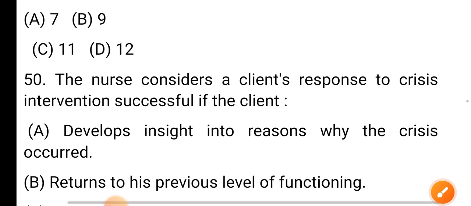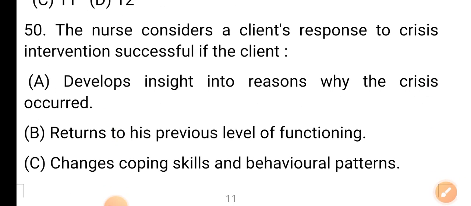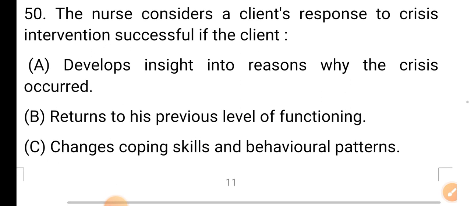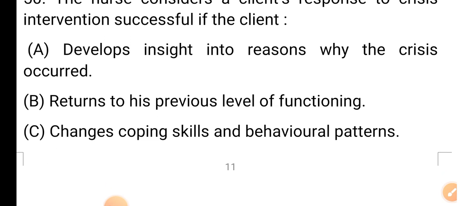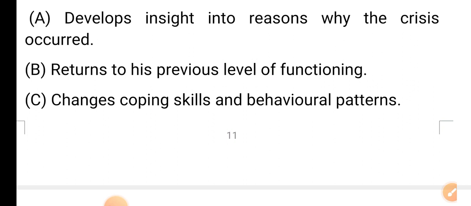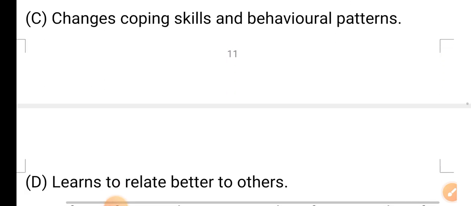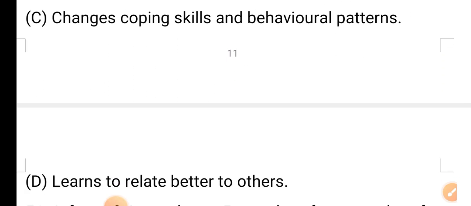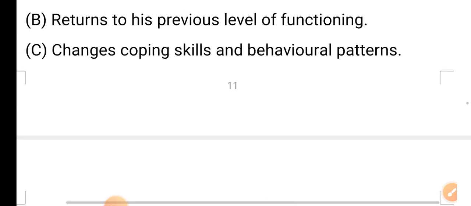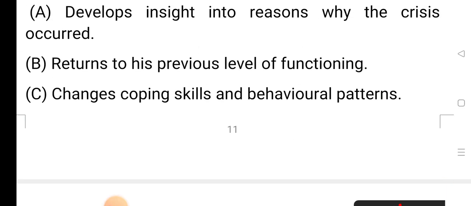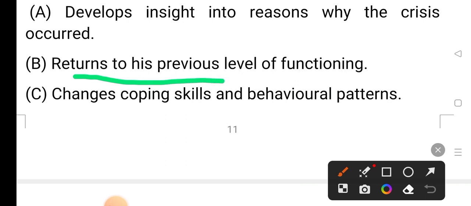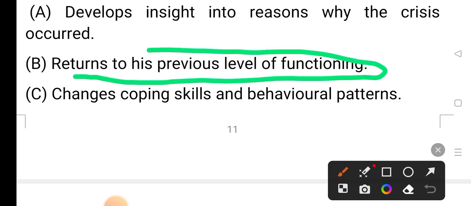Question number 50. The nurse considers a client's response to crisis intervention successful if the client: option A, develops insight into the reason why the crisis occurred; option B, returns to his previous level of functioning; option C is changes coping skills and behavioral pattern; and option D is learns to relate better to others. The correct answer is option B, returns to his previous level of functioning.